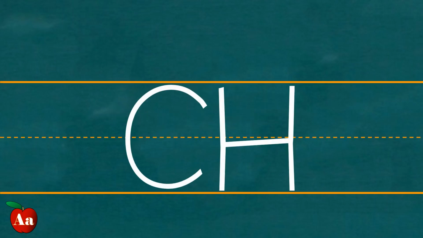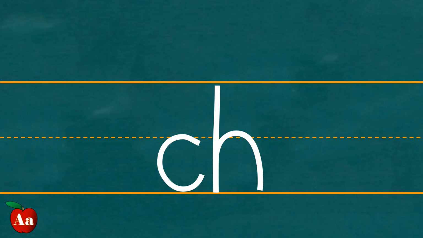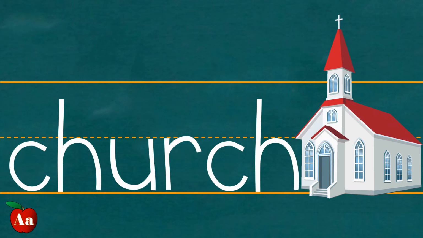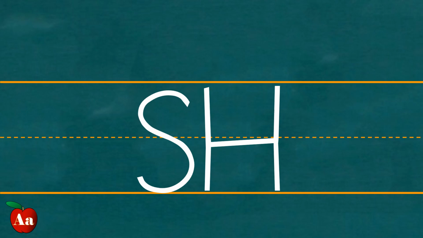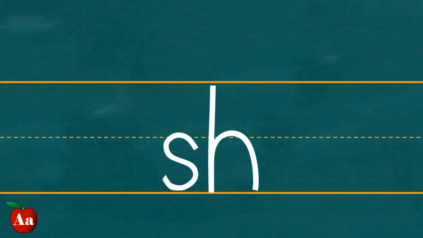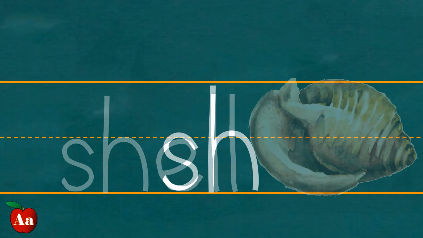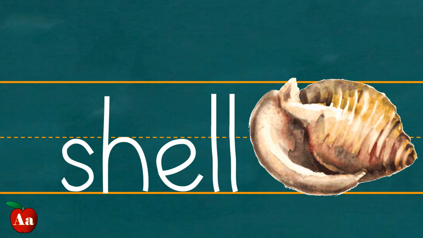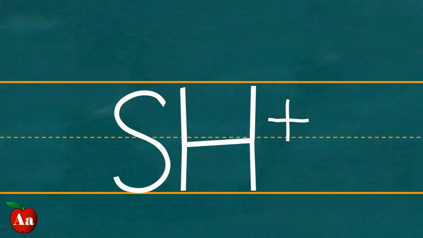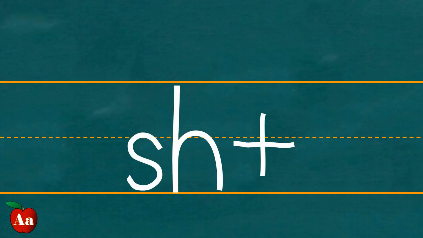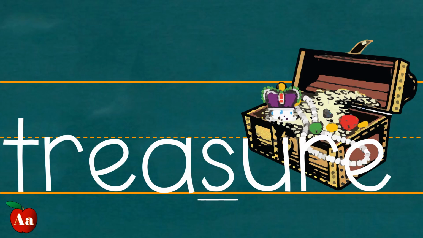CH is for the sound ch, as in church. SH is for the sound sh, as in shell. Voiced SH is for the sound zh, as in treasure.